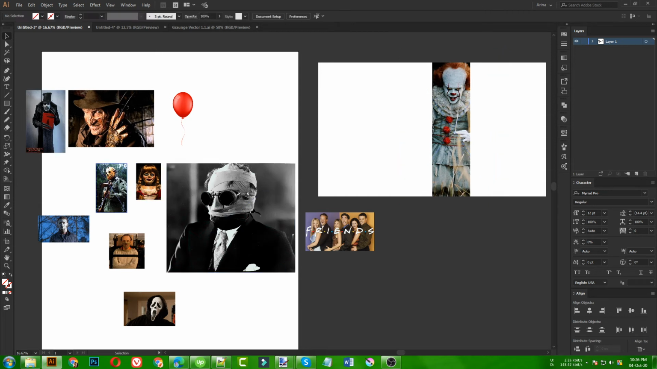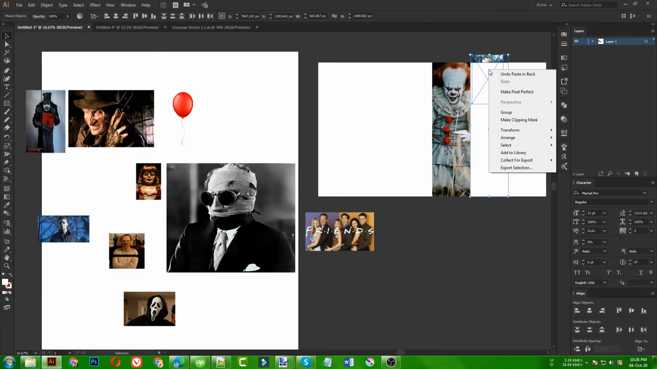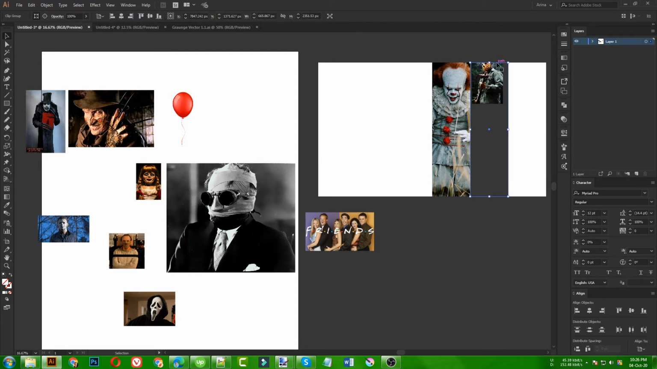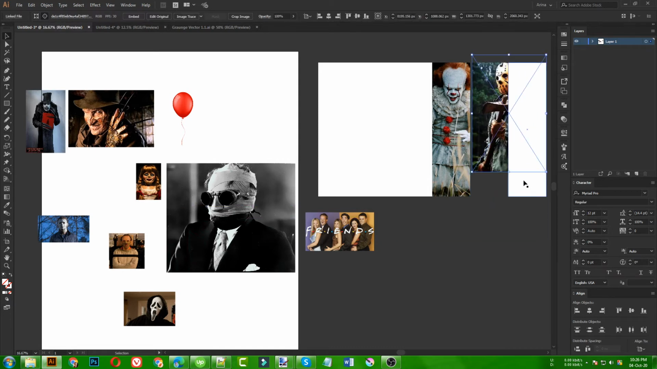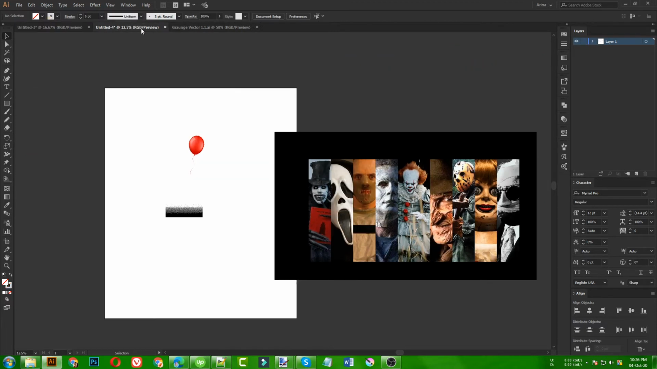Then again I am going to take another image here like this, then cut, paste in back. When the image is on back, I am selecting this rectangle, then making clipping mask. As you can see, again if I click here and then on this little icon here, edit contents, I can simply edit the content that is inside my clipping mask, just like this. And then I am going to place it wherever I want or how I want it. So this is the process for this kind of designs.